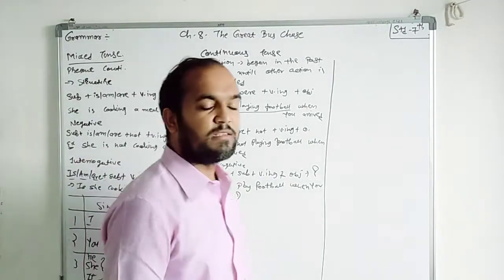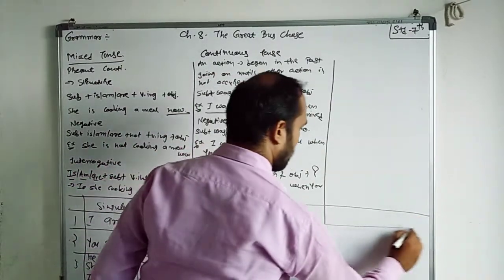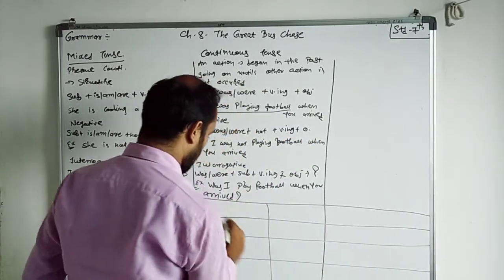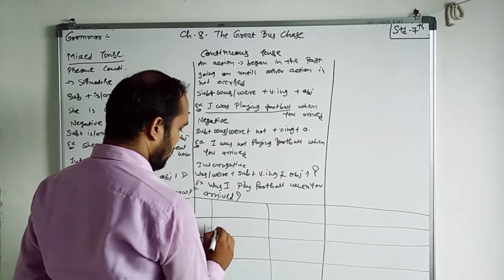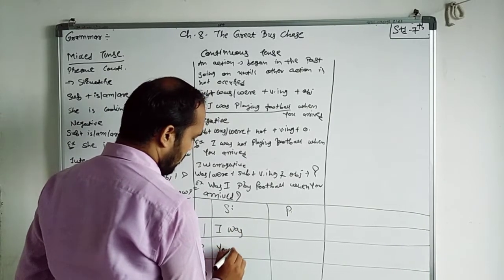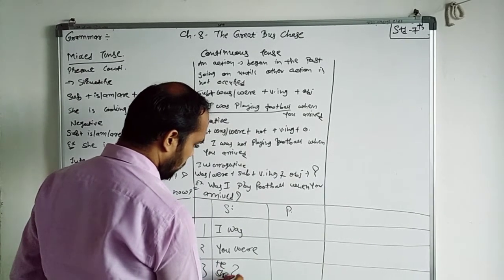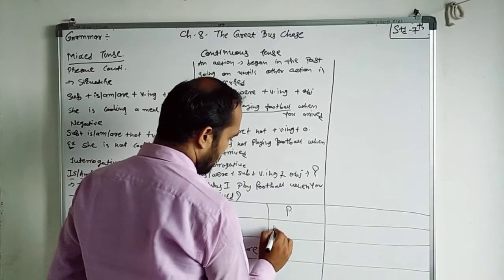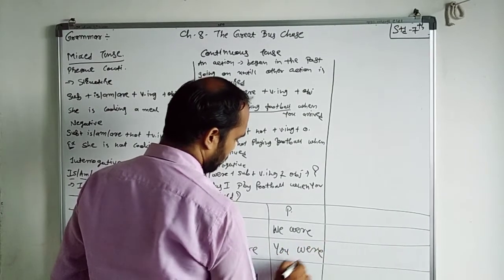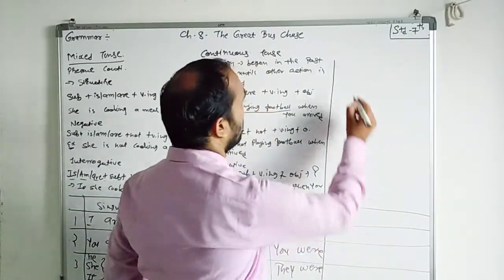See this. This is your past continuous tense. Here also, first, second, third, singular, plural: I was, you were, he, she, it was, we were, you were, and they were. Okay, now then comes future continuous.